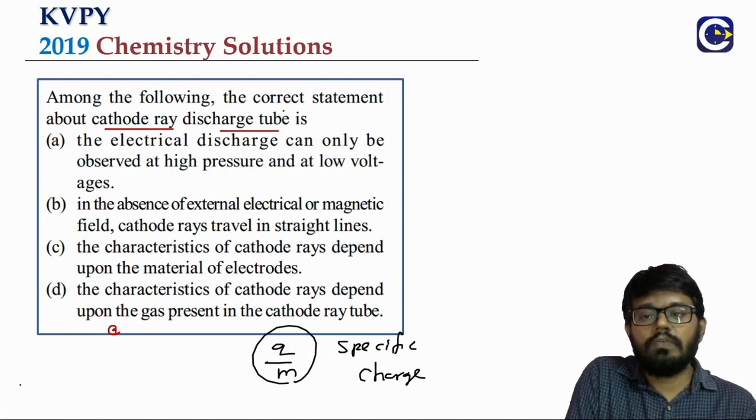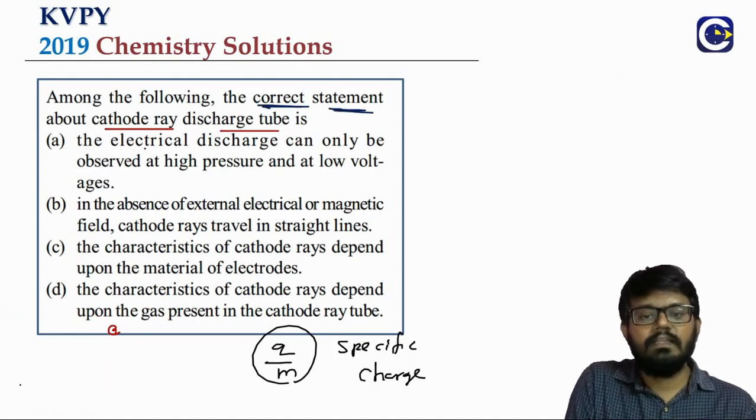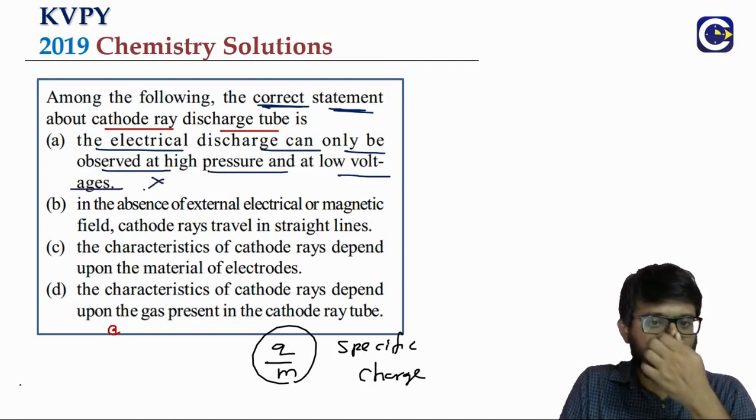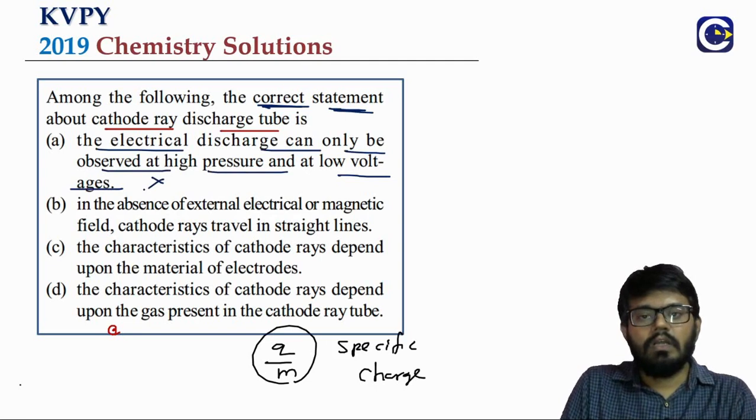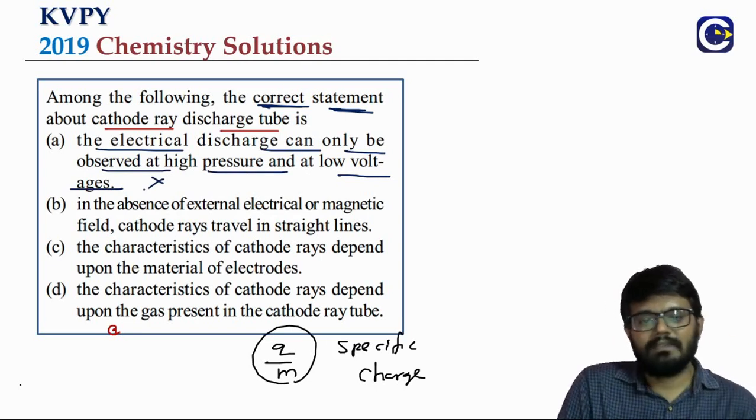So we have to conclude which of the statements are actually correct. The electrical discharge can only be observed at high pressure and low voltage. In fact, that is the other way around. We will be having low pressure and high voltages.